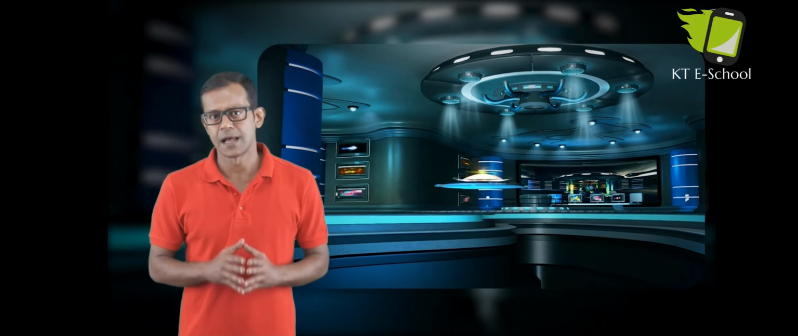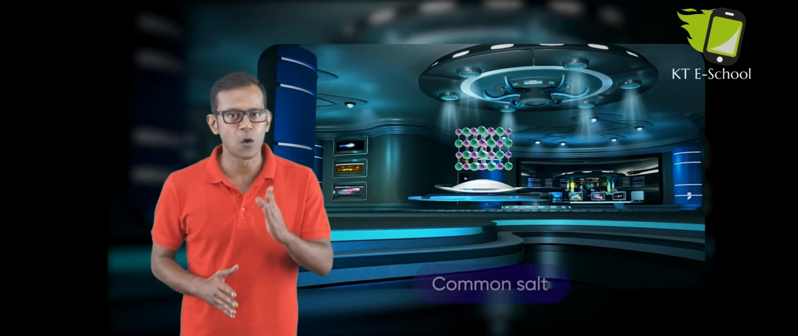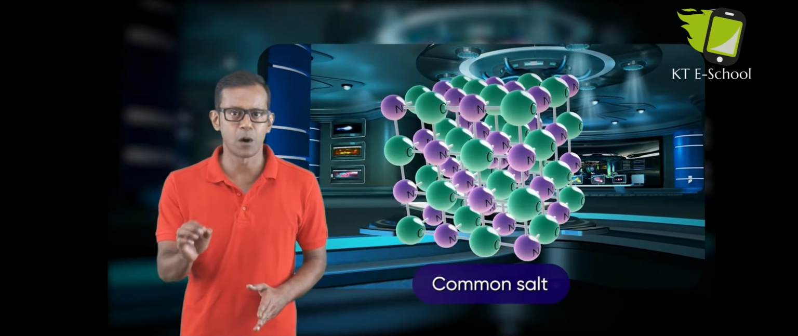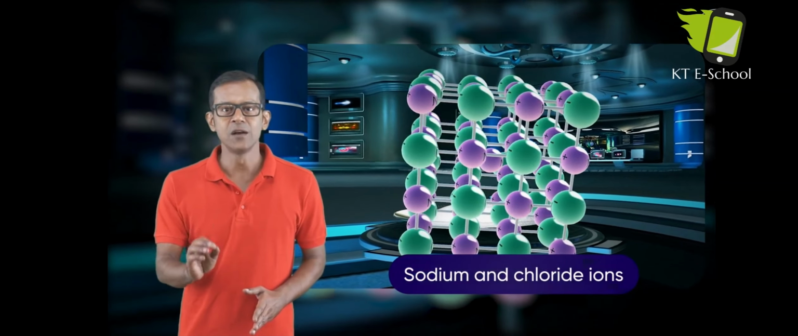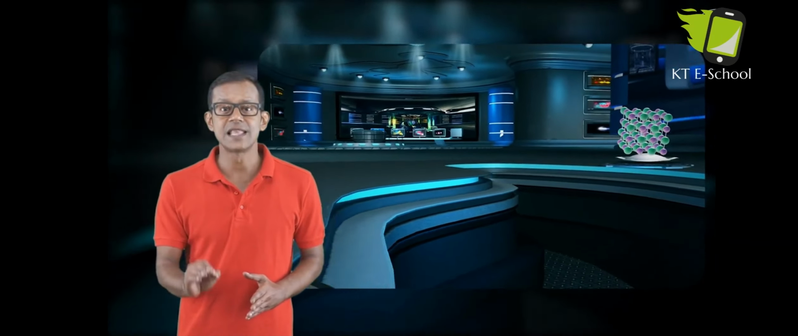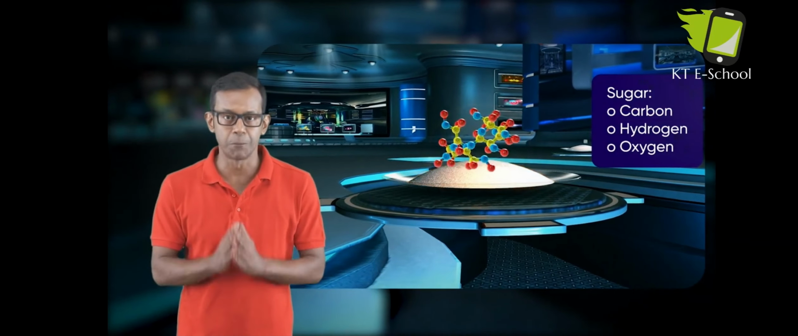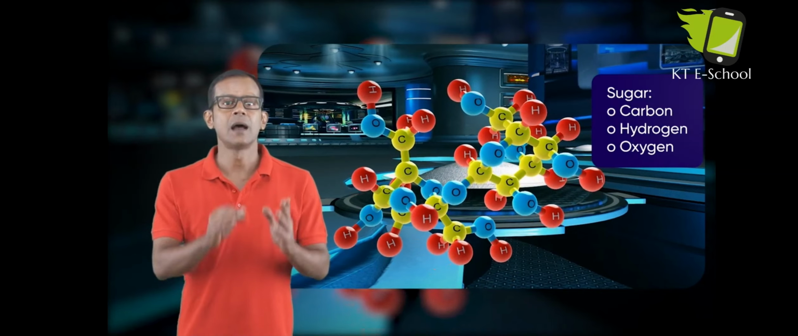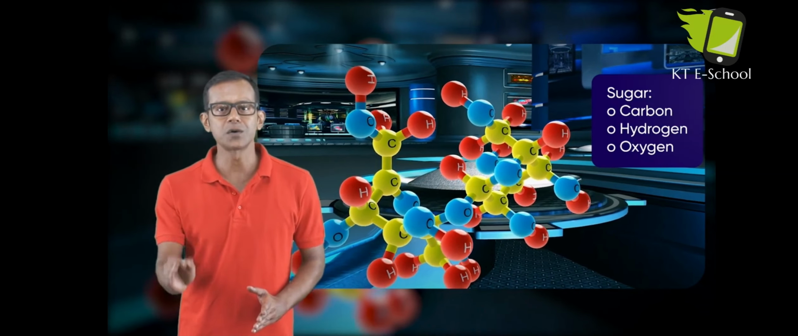One example of compounds is common salt, which is made up of sodium and chloride ions. Another example is that of sugar, which is composed of carbon, hydrogen, and oxygen.